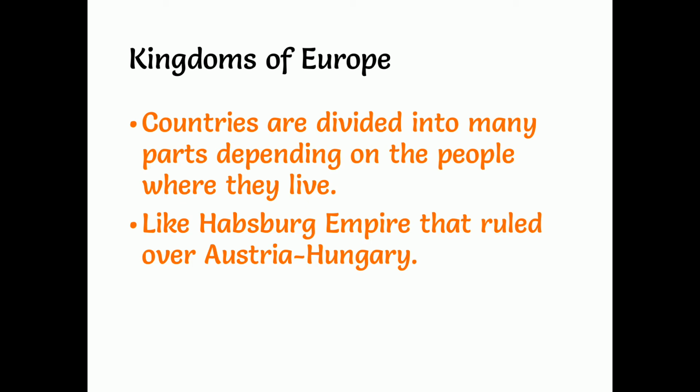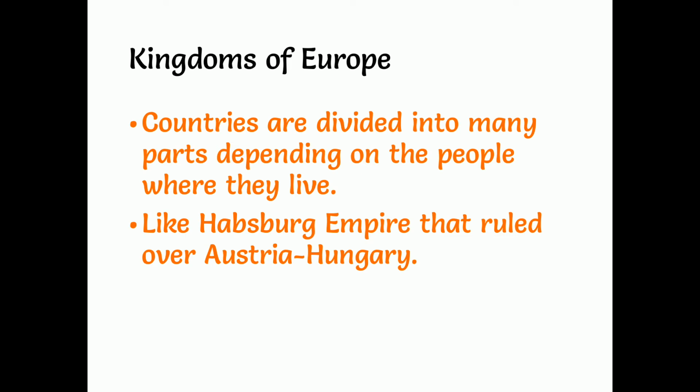The Habsburg Empire that ruled over Austria-Hungary is also an example, a patchwork of many different regions and peoples. This region also includes the Alpine regions, the Tyrol, Austria, and Sudetenland and Bohemia, where the aristocracy was predominantly German speaking.